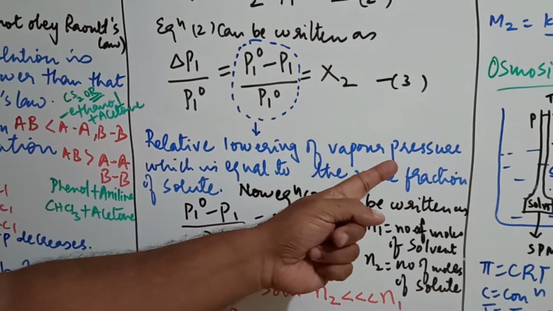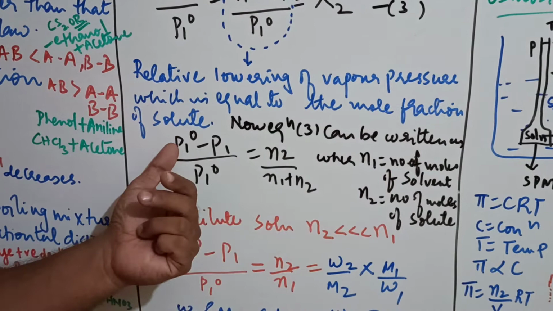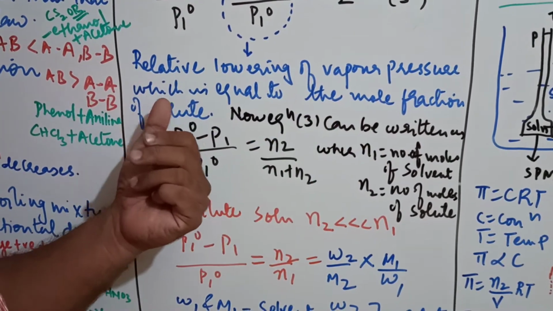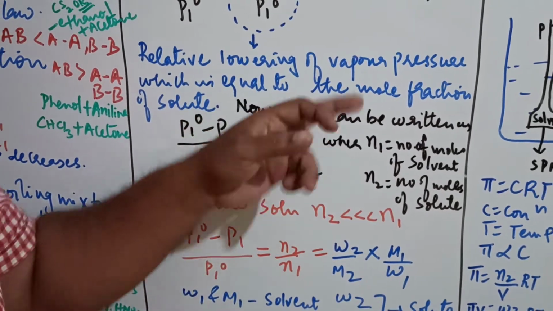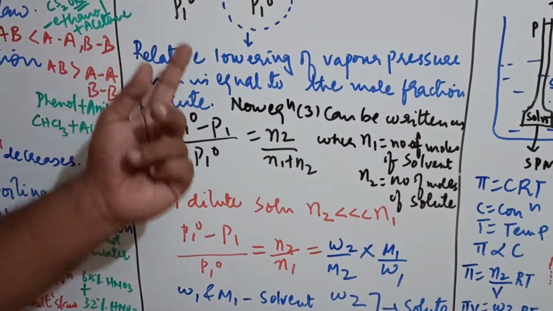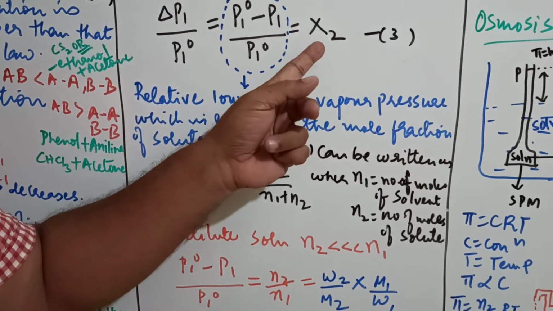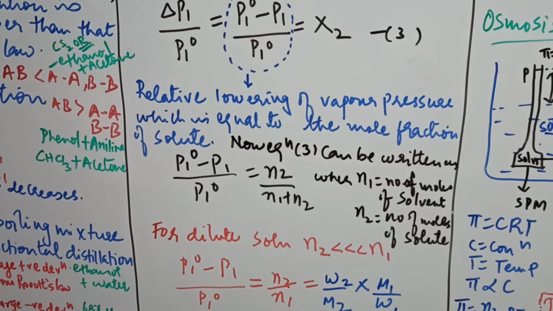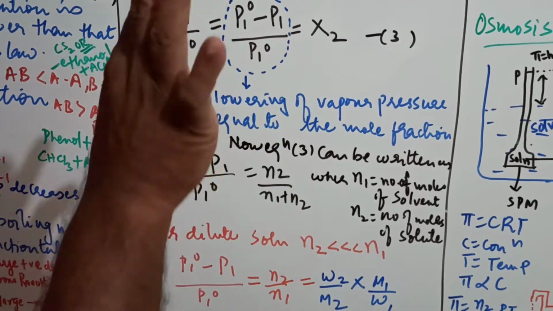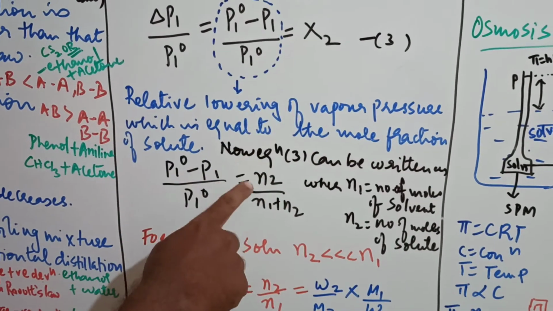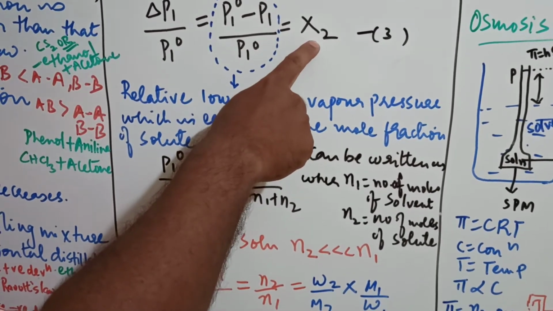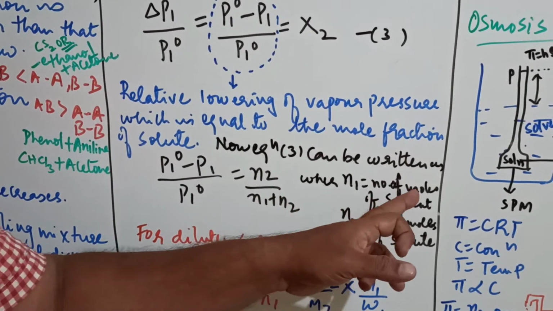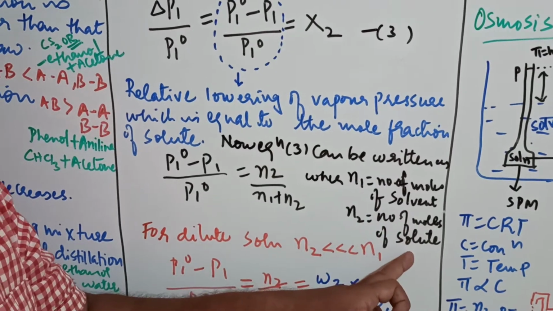Now relative lowering of vapor pressure is equal to the mole fraction of solute. That is the definition of Raoult's law. This equation 3 can be written as P1 naught minus P1 by P1 naught is equal to the mole fraction of component 2. Normally component 2 is always solute, component 1 is solvent. So this will be the mole fraction of solute, which is N2 by N1 plus N2, where N1 is the number of moles of solvent and N2 is the number of moles of solute, as I said.